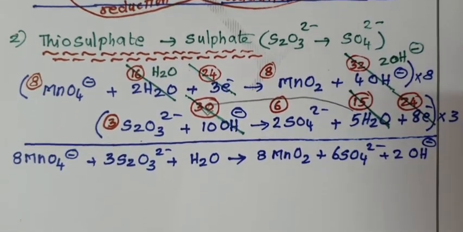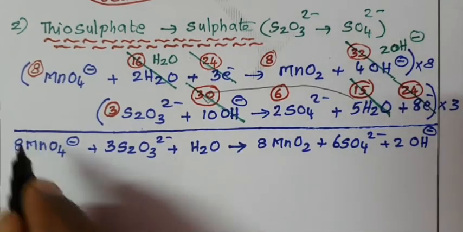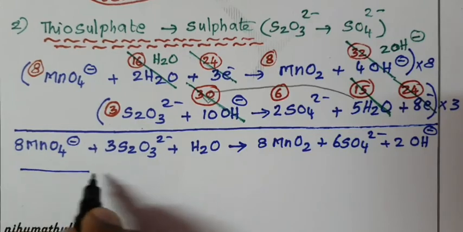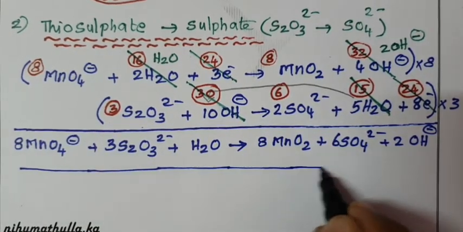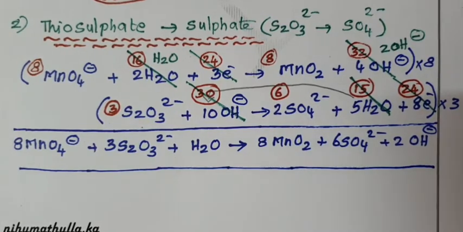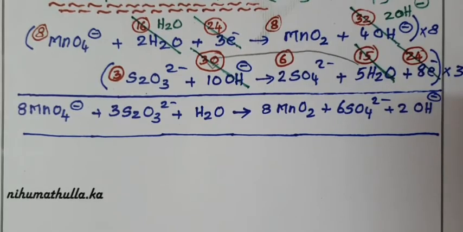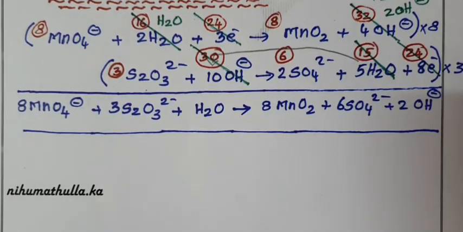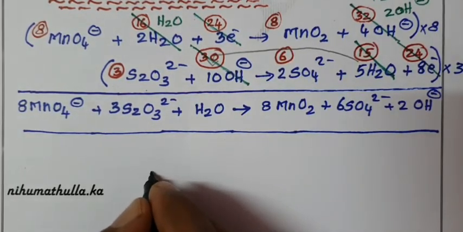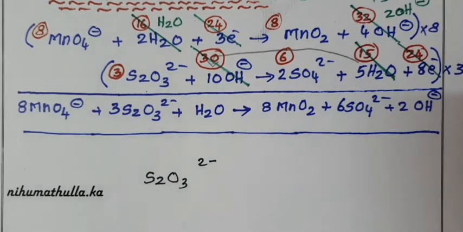Now we are going to calculate the oxidation number of sulfur in sulfate. So now I am going to tell how to calculate the oxidation number in thiosulfate and sulfate. Then we will see which one undergoes oxidation and which one undergoes reduction. Thiosulfate ion, S2O3 2 minus ion.